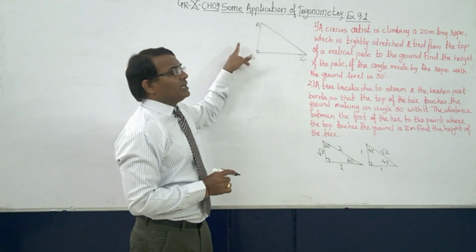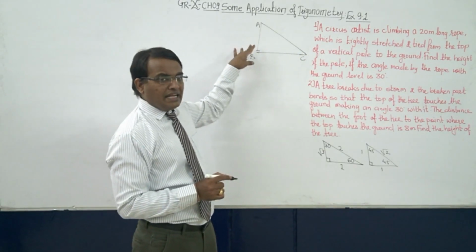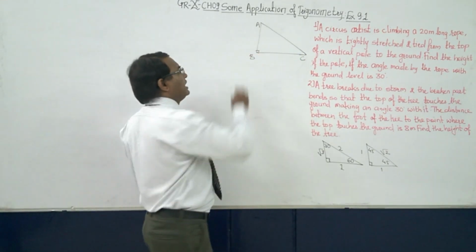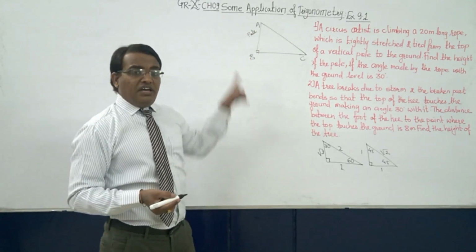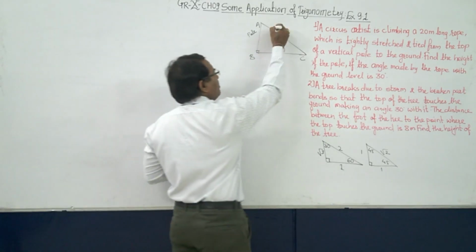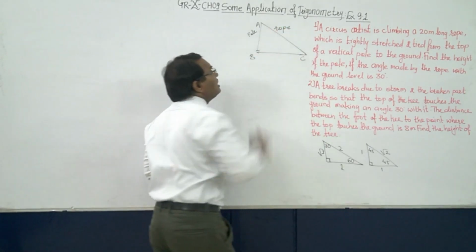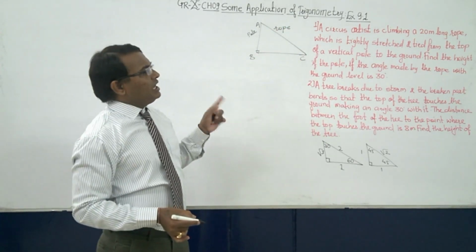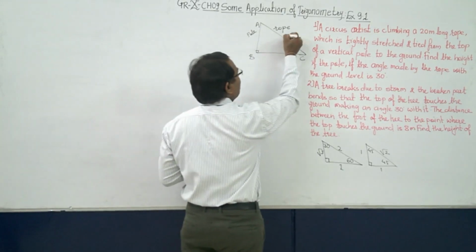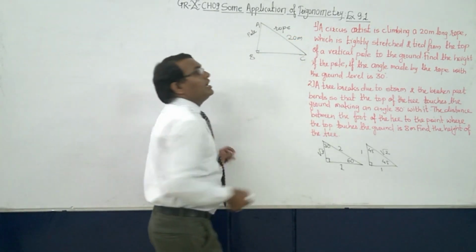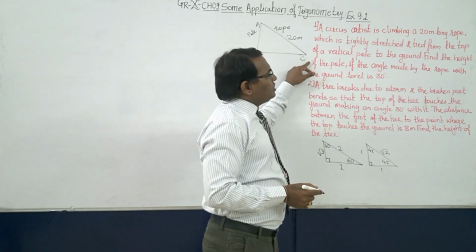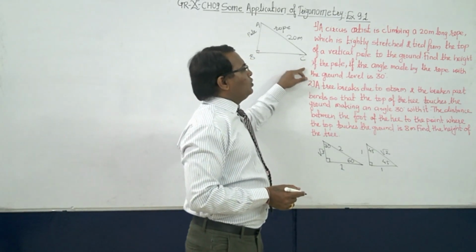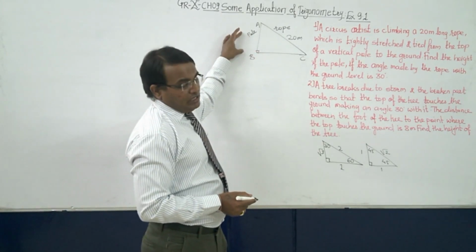Now if you see the vertical pole, obviously anybody can say that the vertical pole is AB. So AB is a pole. If AB is a pole, then what is the rope? AC is the rope. Now what is given? The rope is 20-meter long. So this is the value of the hypotenuse. After that, vertical pole to the ground. Find the height of the pole, means we have to find out AB.